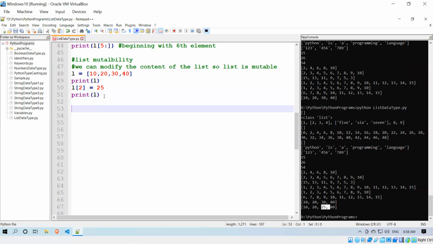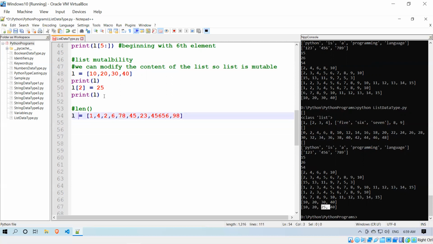Okay. So that is the reason list is mutable. So now we'll see the length function. We'll see some functions available in the list. I'll take one sample list: 1, 4, 2, 6, 78, 45, 23, 4, 5, 6, 5, 6, one big element, and then 98, some randomly taken.